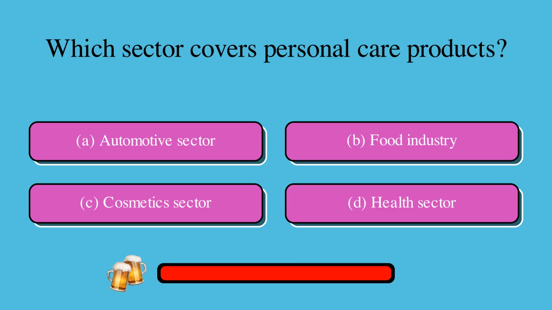Which sector covers personal care products? Is it A, automotive sector, B, food industry, C, cosmetics sector, or D, health sector? The correct answer is C, cosmetics sector.